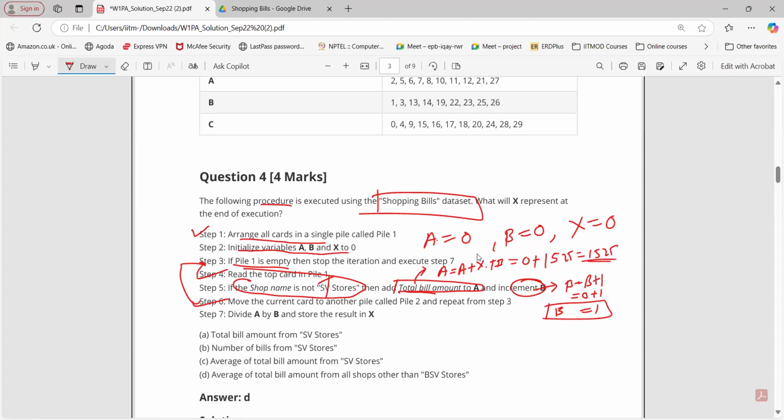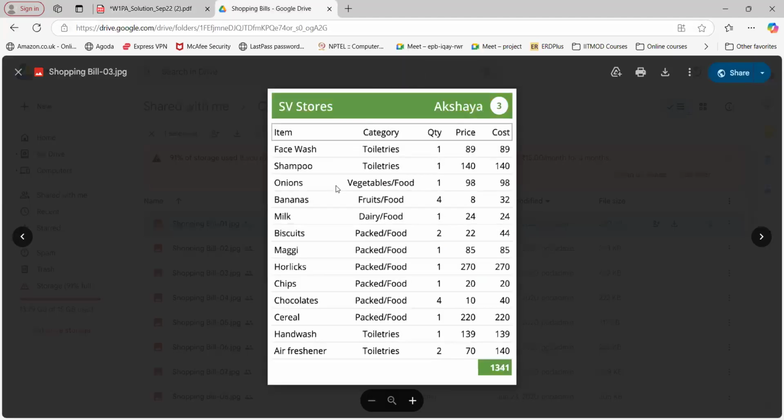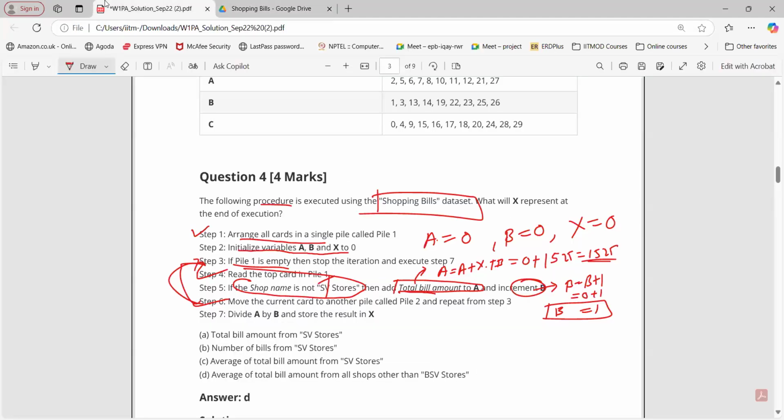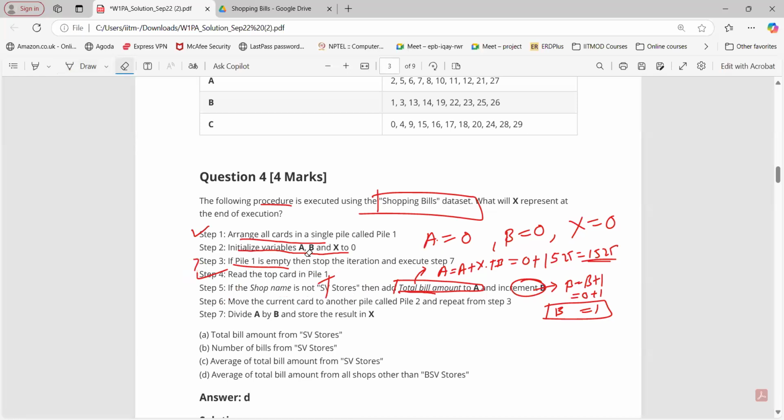Again, move the card to another pile. Repeat from step 3. Again, we have the next card, SV store. Now tell me, is this condition true again? Step number 5. Yes, sir.